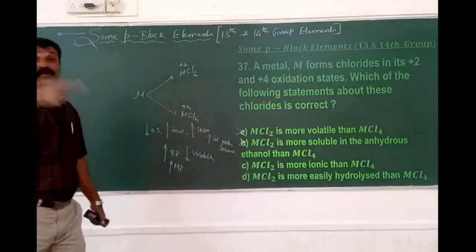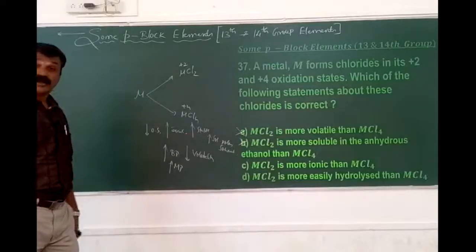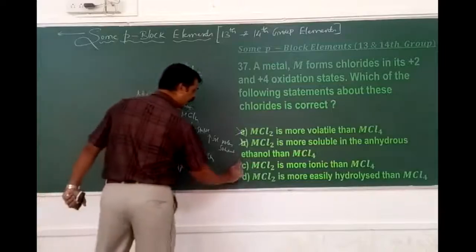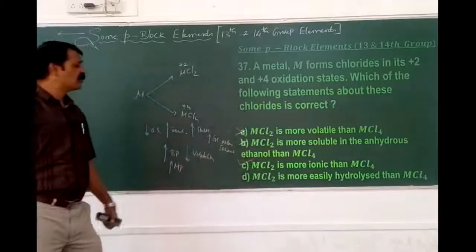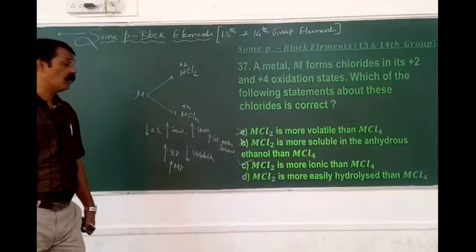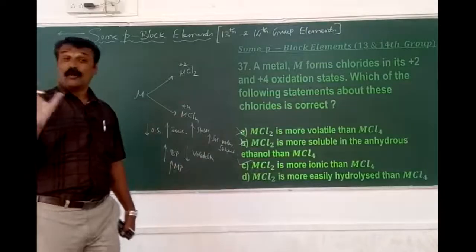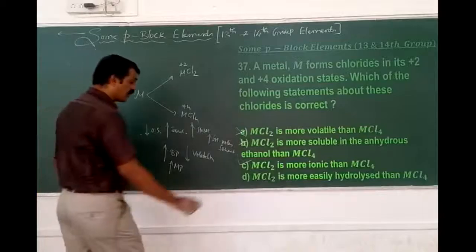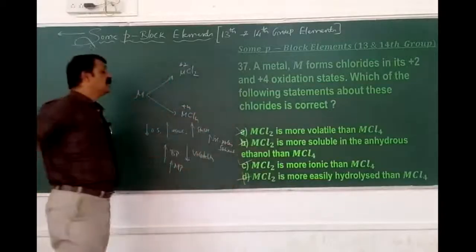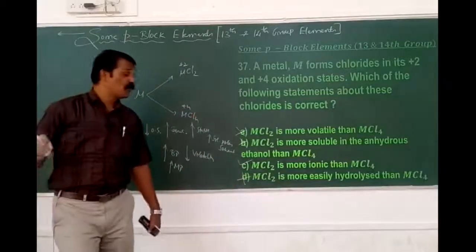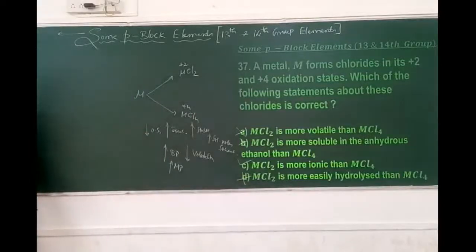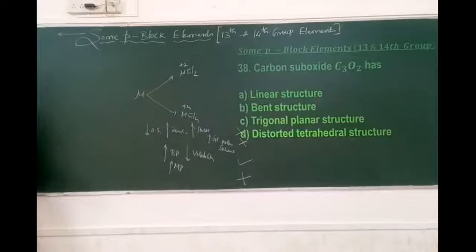MCl2 is more ionic compared to which one? MCl4. Because the lower the oxidation state, the higher the ionic nature. Therefore, this is correct. Then, MCl2 is more hydrolyzed than MCl4. No, because ionic compounds usually don't get hydrolyzed, while covalent compounds readily get hydrolyzed. Therefore, we can't expect option B. MCl2 is more ionic compared to MCl4. Okay. Let's have 38.